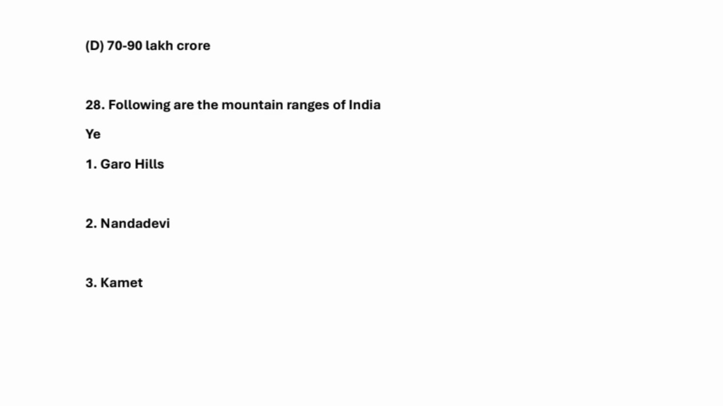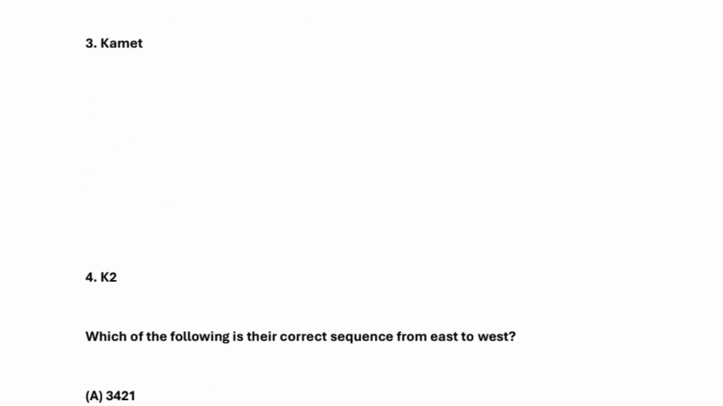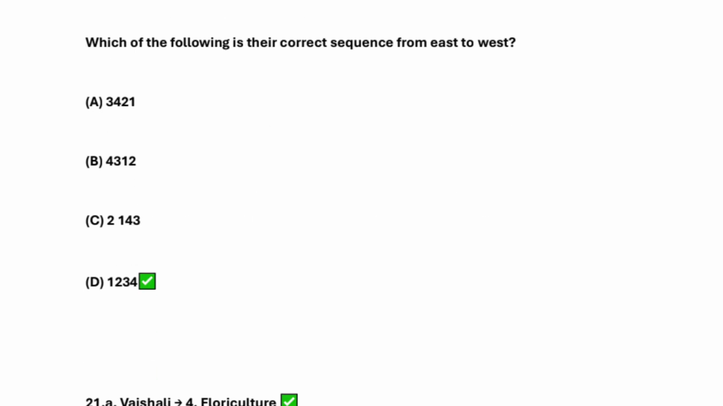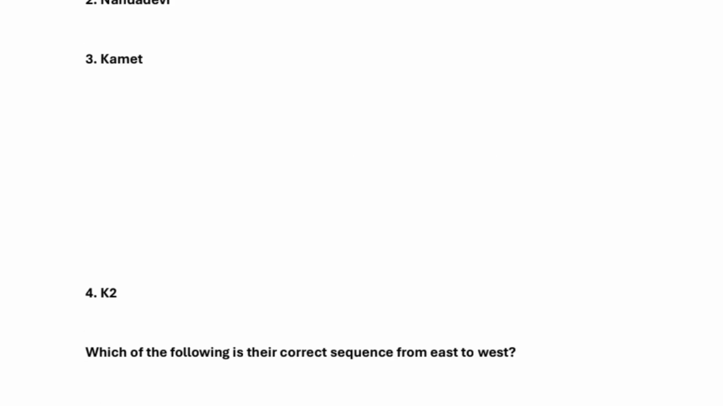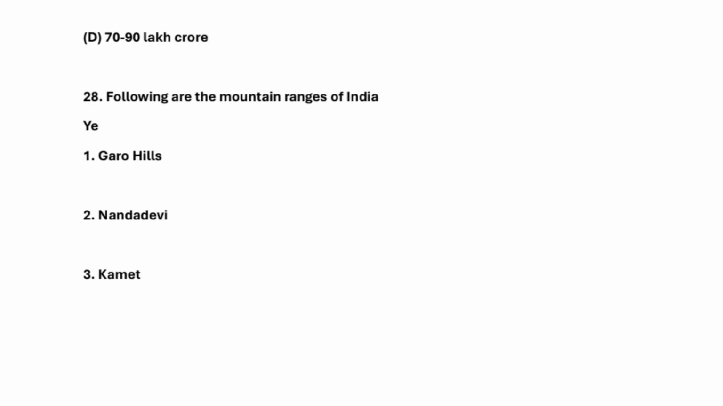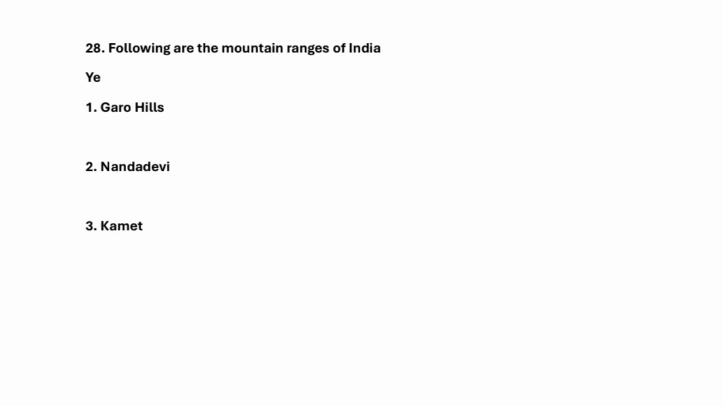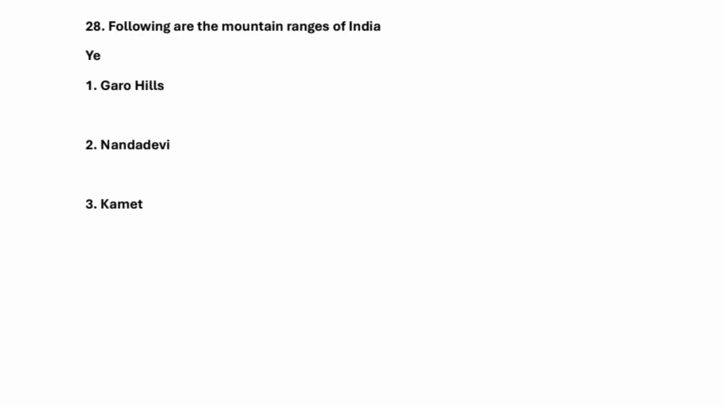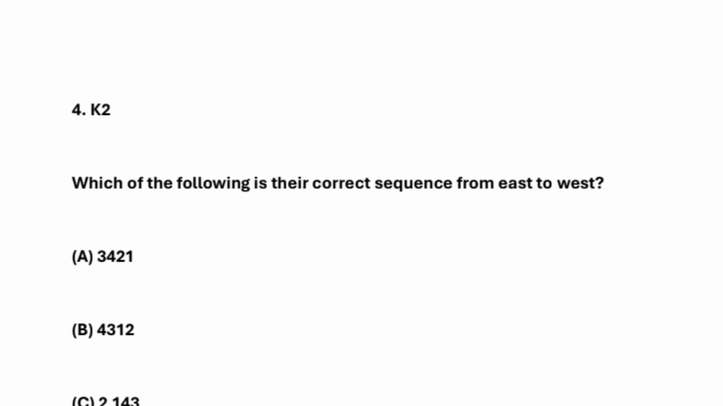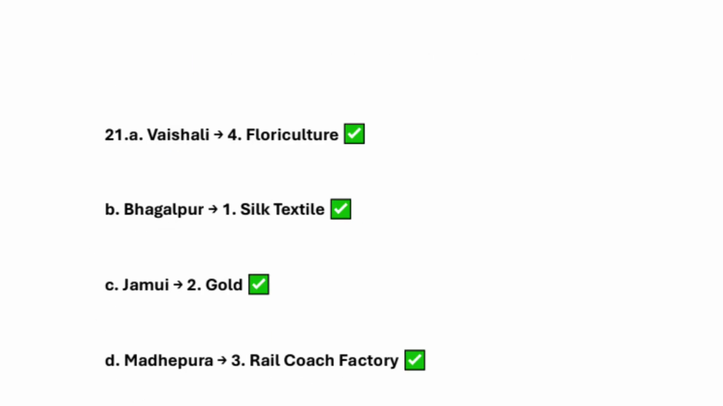So following are the mountain ranges of India. Here, the options are 1, 2, 3, 4, right? So the question, I will again repeat: following are the mountain ranges of India. So it's 1, 2, 3, 4. So here it's Garo Hills, Nanda Devi, Kamet, and the fourth one is what? K2. Next question is what?